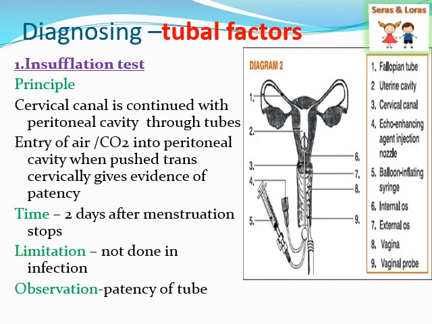It is mainly done 2 days after menstruation stops, and it is contraindicated if the patient has any kind of infection. Mainly this test is done to see whether the tube is patent or not.